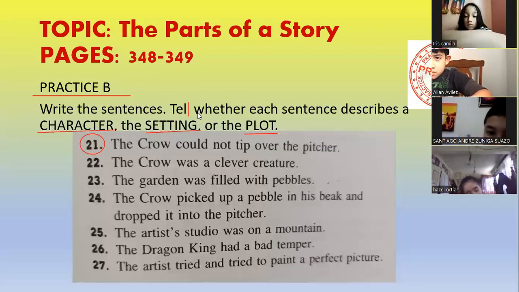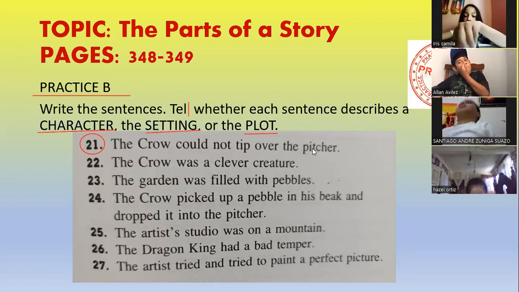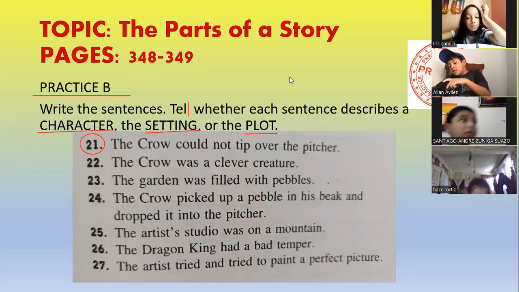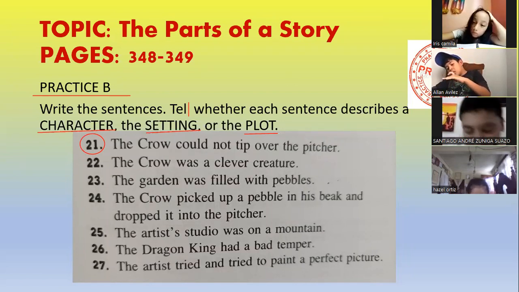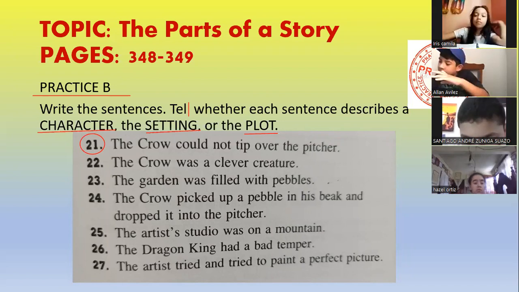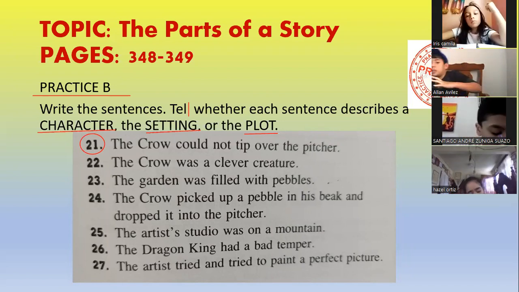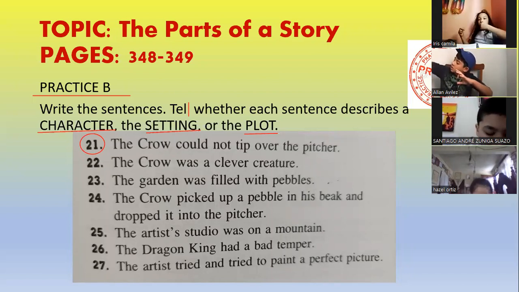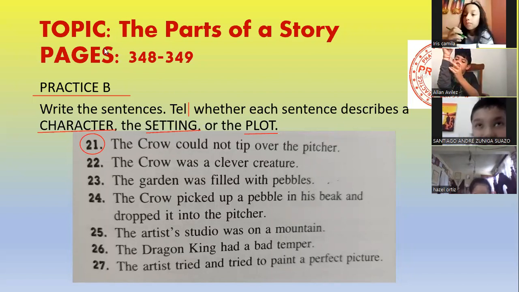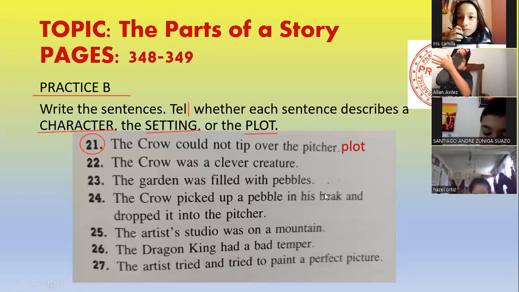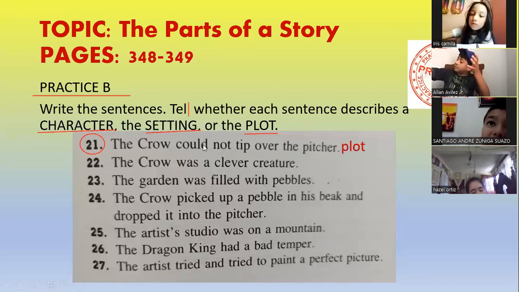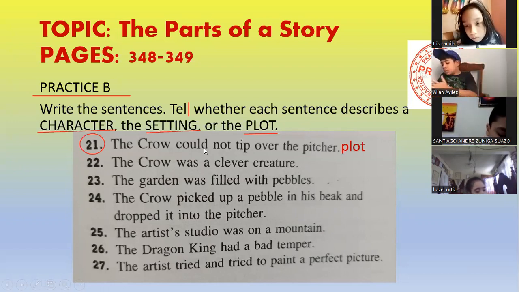Number 21, we have to tell whether each sentence describes the character, the setting, or the plot. The first one, the crow could not tip over the pitcher. This sentence talks about a character, the setting, or plot. Plot. The crow could not tip over the pitcher. You said plot? Yeah, plot. It mentions an action that happened in the story. You have to write it, plot.